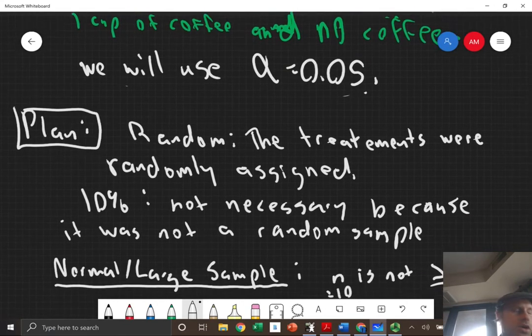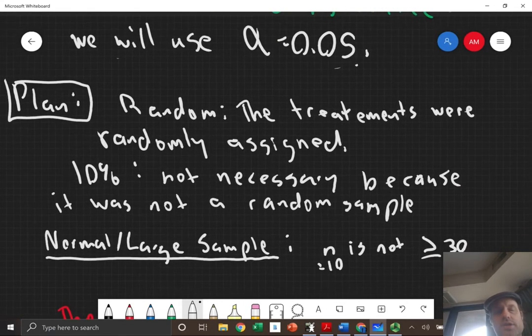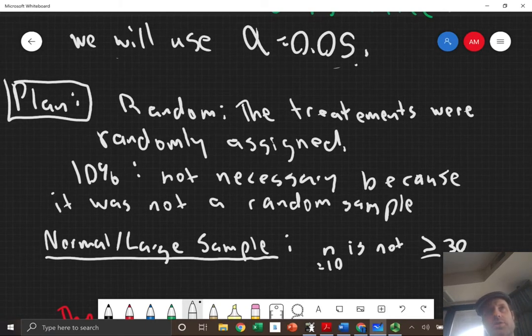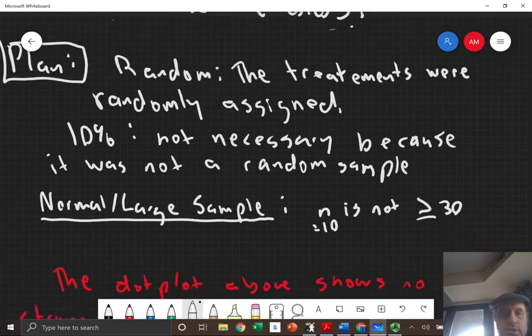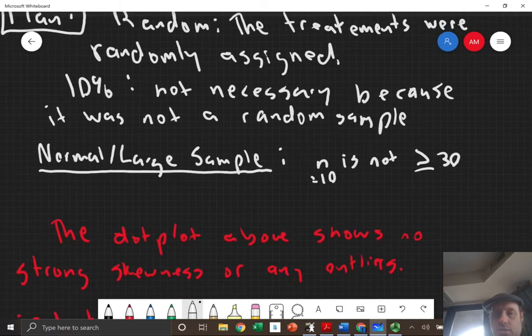10%. So if you notice in this section, a lot of times we didn't use 10%. 10% is only to be used when you take a random sample. When you do sampling right here, in this case, it was not random sampling. It was this one statistics class, right? We did a random assignment, but we did not do random sampling. 10%, remember, is about the fact that you can sample without replacement. It means the sample is less than 10% of the actual population, but there is no sample. So we ignored that. Normal large sample, n equals 10 is not greater or equal to 10.